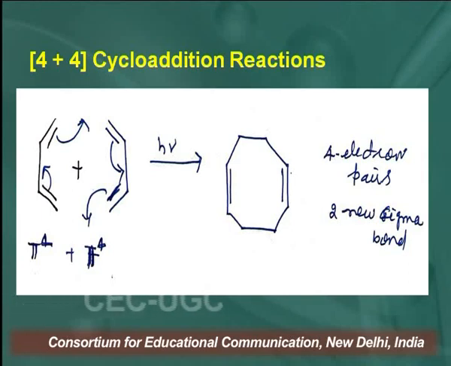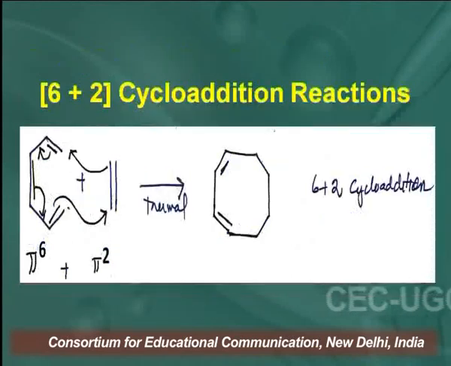So the cyclic product which we are getting here is cyclooctadiene. If you count the number of pi electrons, both the reactants have 4 electrons, but in the product there are 4 electron pairs, or 2 new sigma bonds are formed, with 2 fewer pi bonds than the reactants.